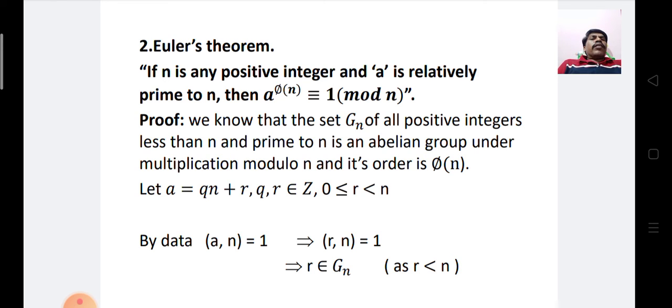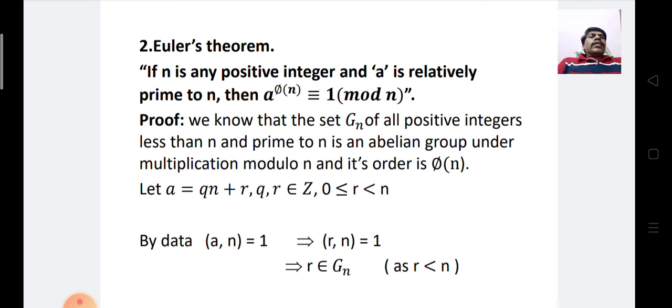Here Euler's theorem states that if n is any positive integer and a is any integer relatively prime to n, it means that the GCD of a and n is equal to 1, then a to the power phi n is congruent to 1 modulo n.